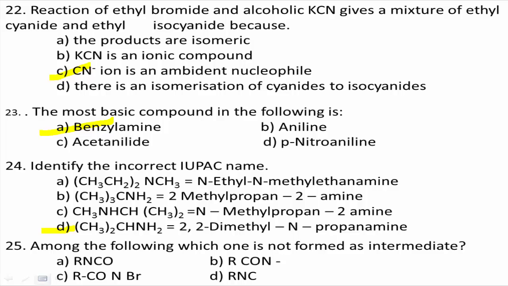The intermediates like RCONHBr, RCONBr minus and RNCO are observed in the Hofmann reaction, but no intermediate like RNC is involved here. Therefore, the correct answer is option D.